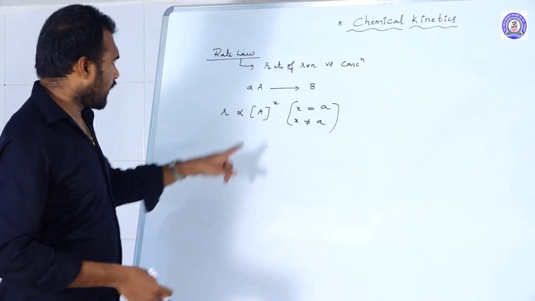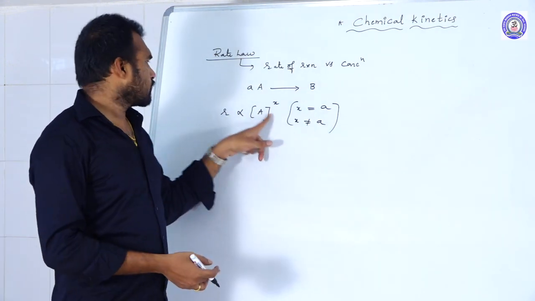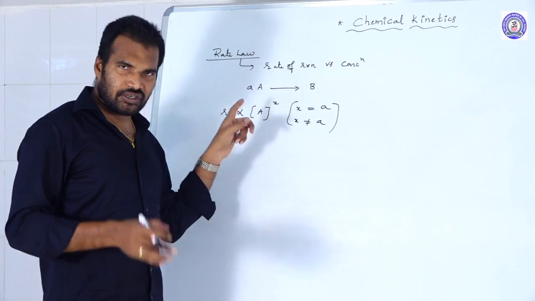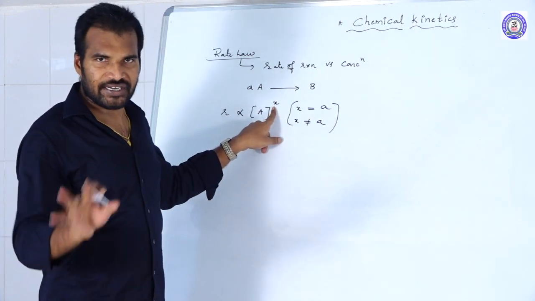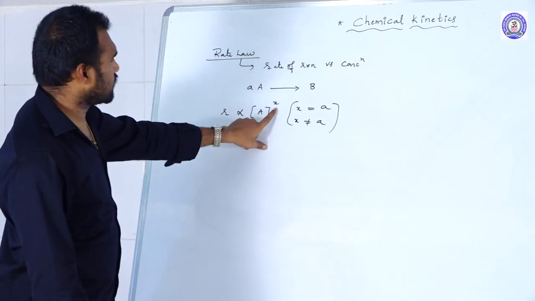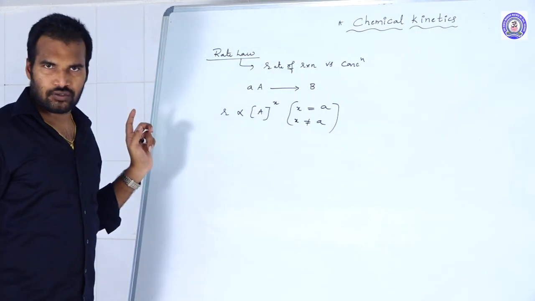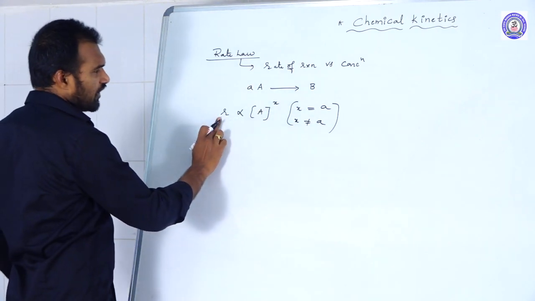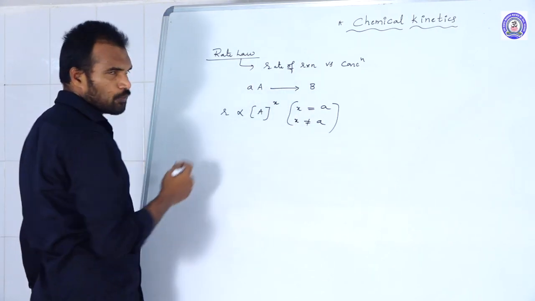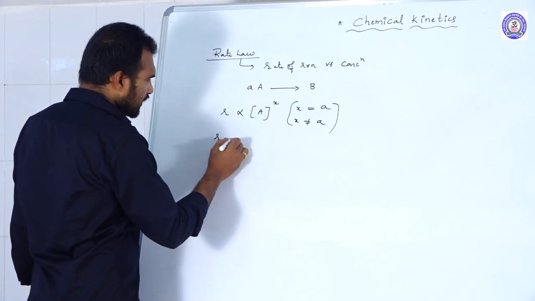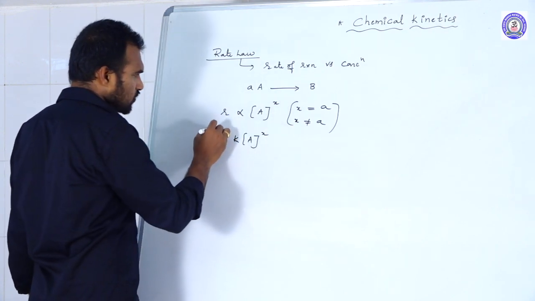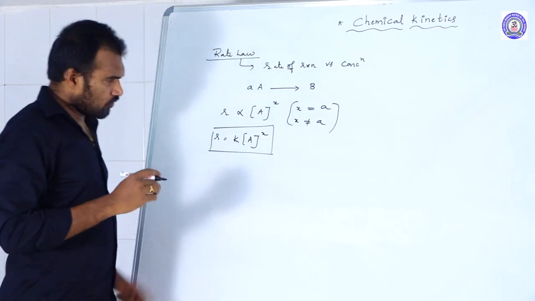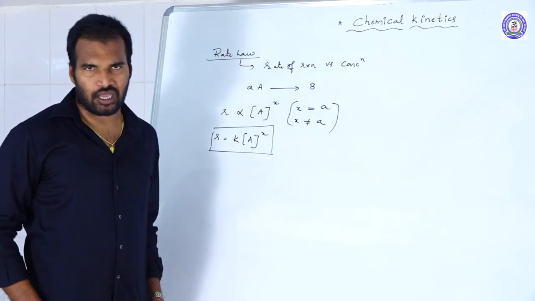After we do the experiment and see how many times the rate changes by changing the concentration, only based on experimental results will we decide this. Theoretically we cannot relate this power to the coefficient. So rate is equal to K into concentration of A to the power of x. This is what we call the rate law.